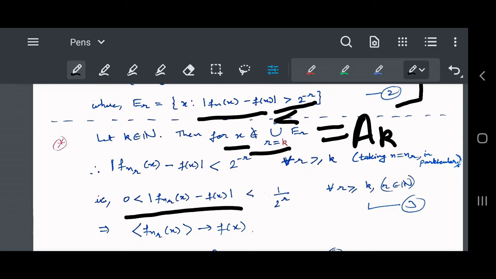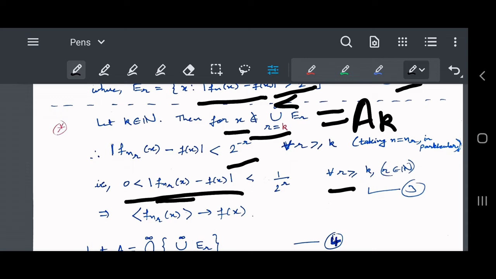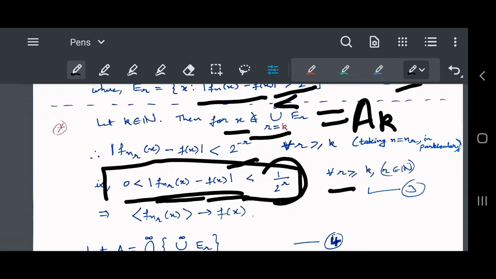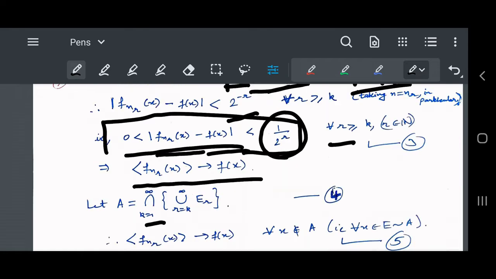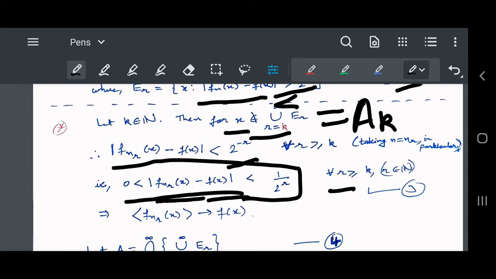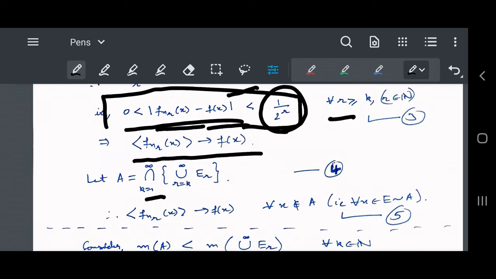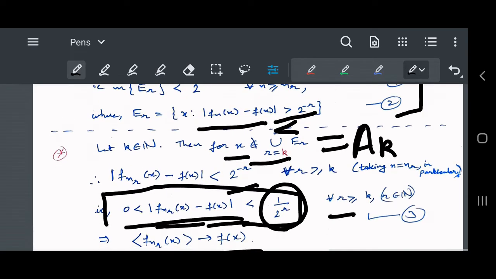This is going to give us this condition, where epsilon equal to eta equal to this is 2 by 2 to the power r. Now as r tends to infinity, this subsequence f_nr of functions at this particular x will converge, by this definition, because as r tends to infinity this will tend to 0. Therefore by sandwich theorem, this sequence of numbers converges to f(x).